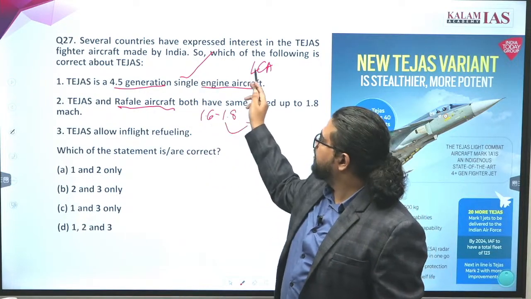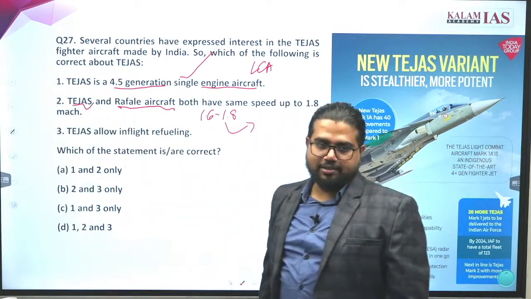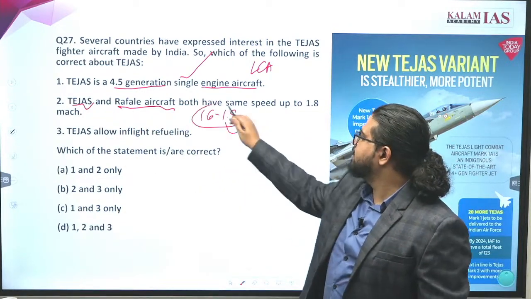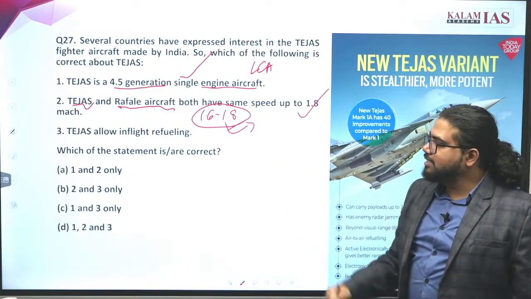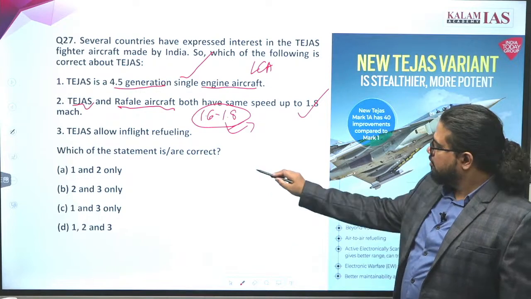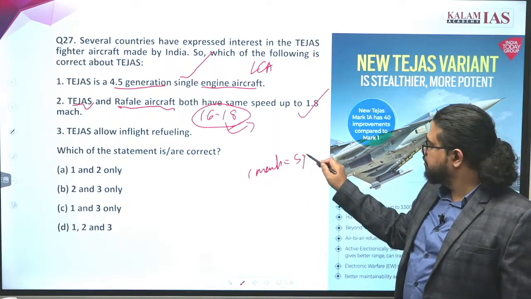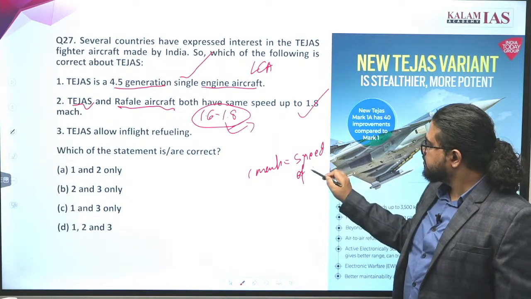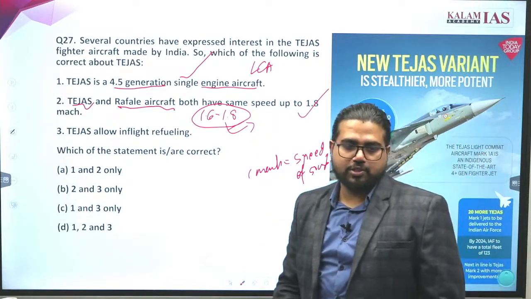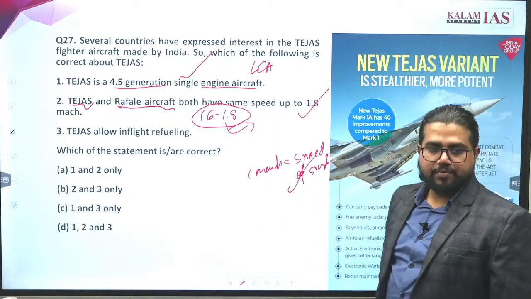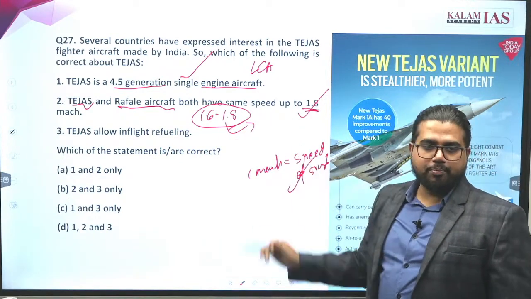But Rafale is not light compact. Rafale is a heavy duty aircraft, while Tejas is a light compact aircraft. But the top speed of both are in very similar ranges, that is 1.8 Mach. What does Mach mean? 1 Mach means speed equal to the speed of sound. 2 Mach means it will be going twice the speed of sound in a given medium. So both of these have a similar speed of around 1.8 Mach.